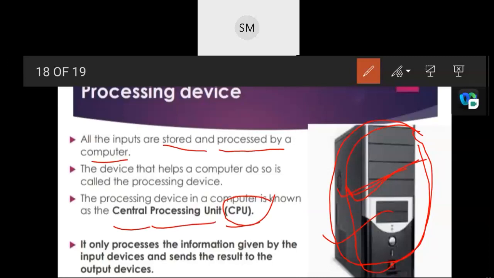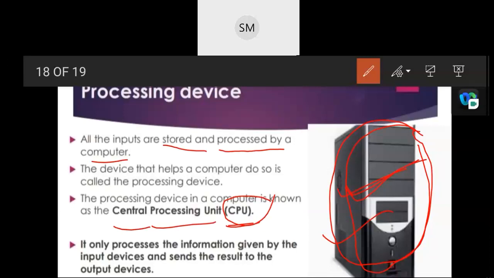So we call this CPU the brain of the computer. Are you clear why? Yes. The CPU constantly follows instructions of the computer, which tell it which data to process and how to process it.